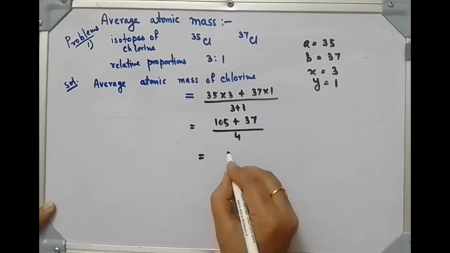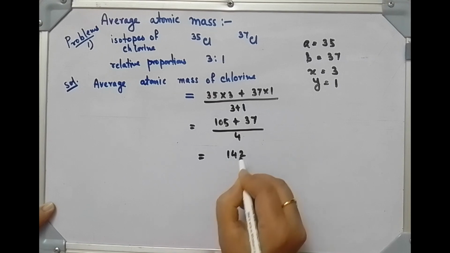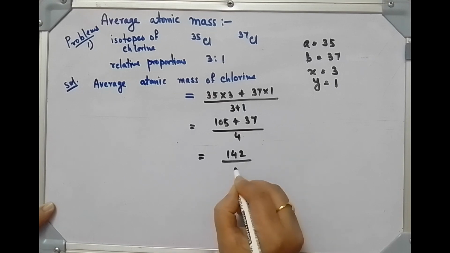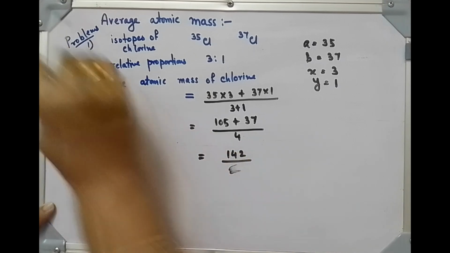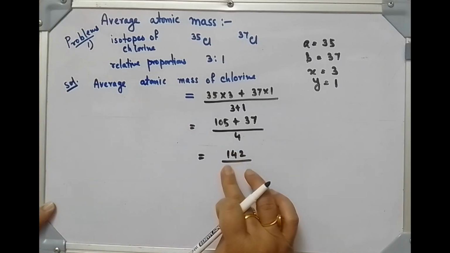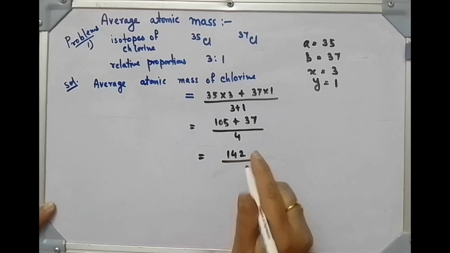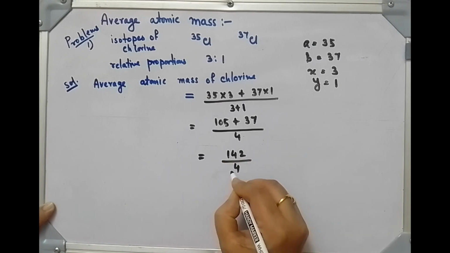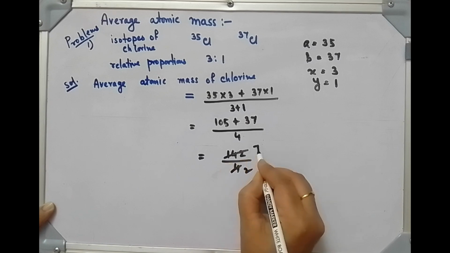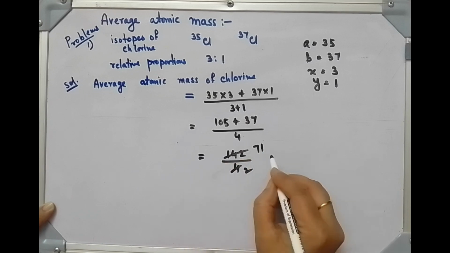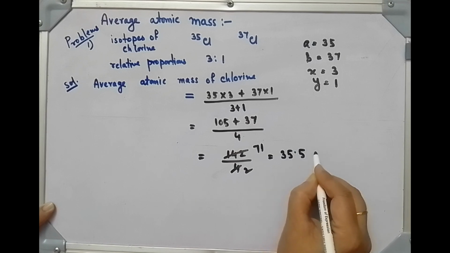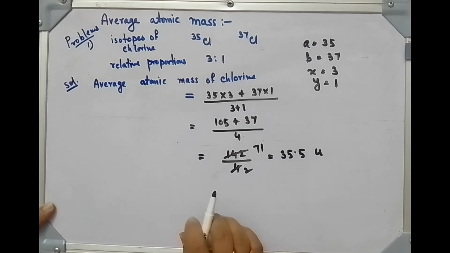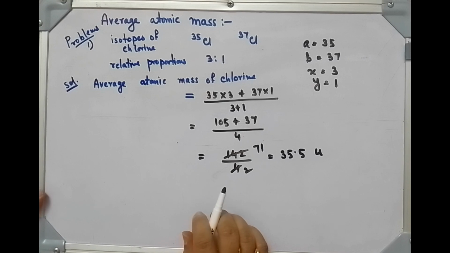So it is coming 142 divided by 4. So the answer is 35.5 u, unified mass, or amu you can write.